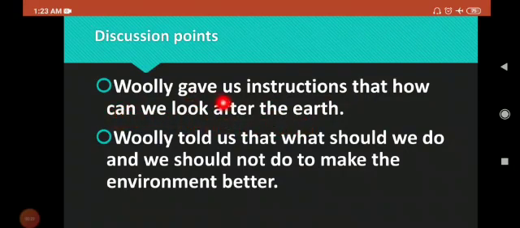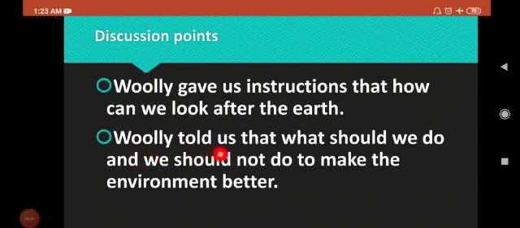He said we can leave the wild animals alone. He said we can stop cutting down the trees and we can clean up the rubbish from the roads, from the streets, from the land. These are the instructions given to us by Woolly Mammoth.